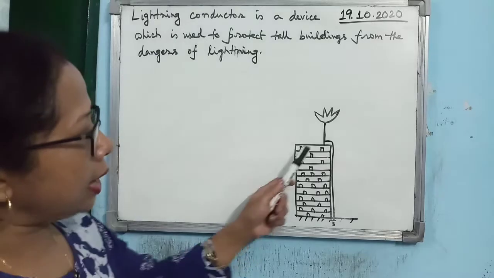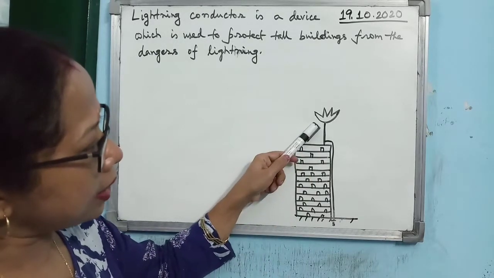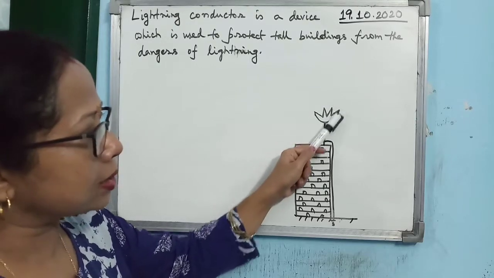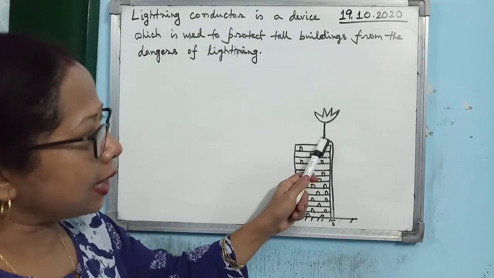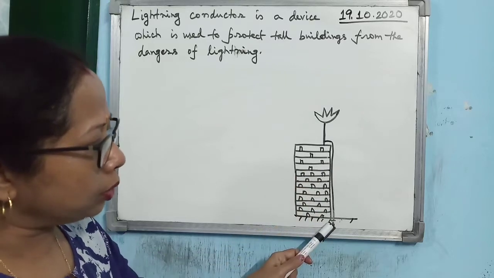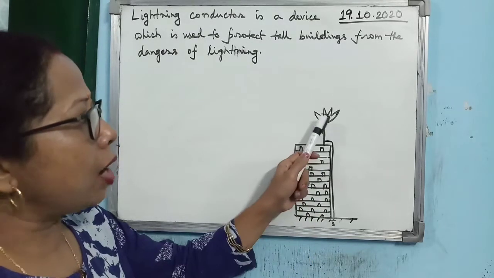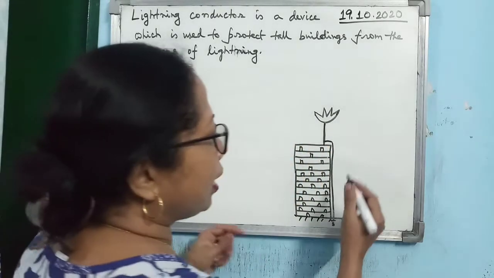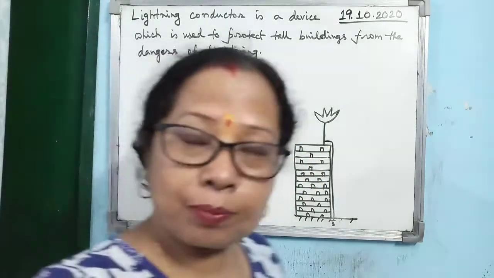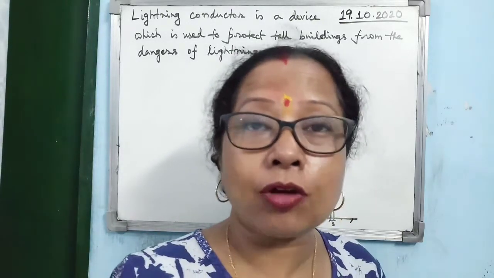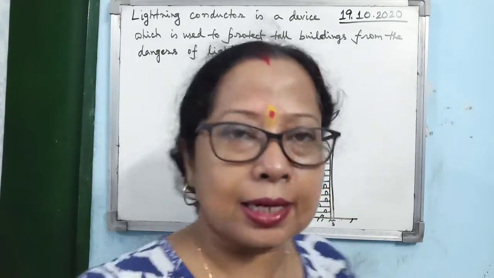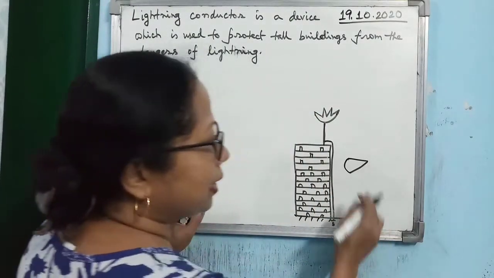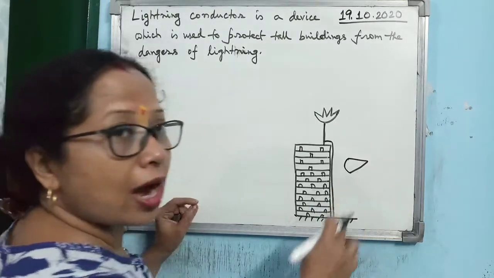So you see how the lightning conductor looks. A lightning conductor is nothing but a metal rod made up of copper, and it has spikes like this. Okay, and it is connected by a copper wire to the ground. Clear? Now, why are there spikes? Remember, you know that a perfume can spray droplets of perfume, isn't it? So here, when it is spiked, the pointed end can spray the charge.